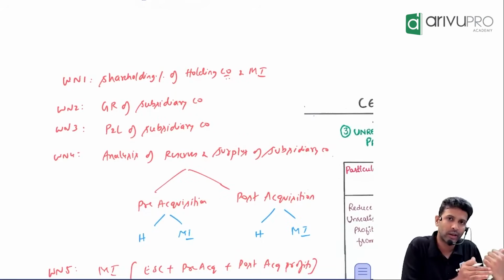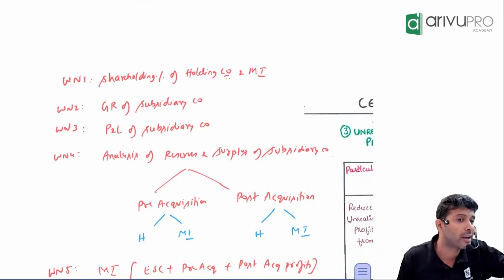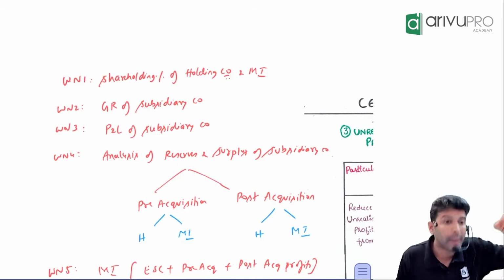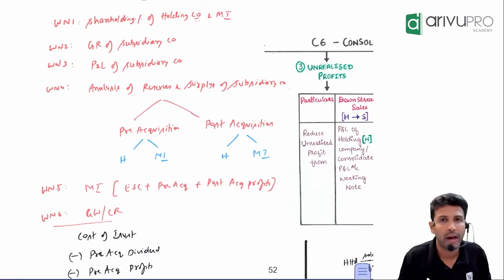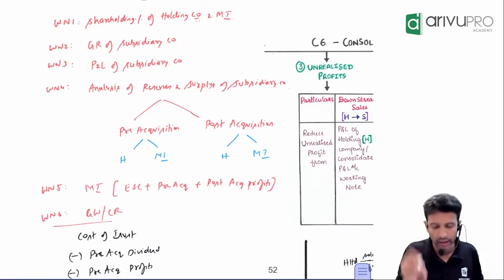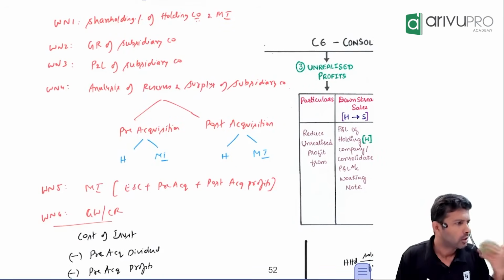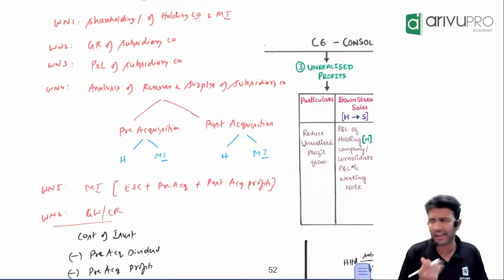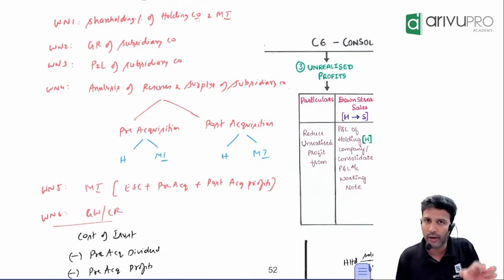You know, before this working note, I said all the reserves in surplus of subsidiary company has to be allocated. Among whom? Holding company and minority. That allocation will happen in working note number 4. And this is the most important working note in your consolidation questions. If you get this right, you're sorted. I don't think so anywhere else you will go wrong. If at all you go wrong, in my opinion, it's going to be in this. Otherwise, no. Okay. So this is your working note number 4.